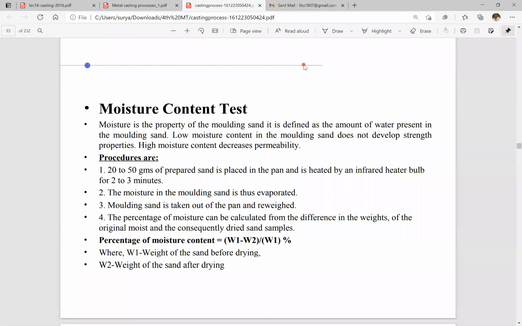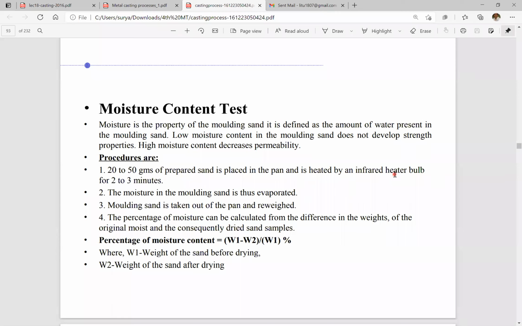So you have to choose sand that doesn't have too low or too high an amount of moisture. What are the procedures involved in the moisture content test? First, 20 grams to 50 grams of prepared sand is placed in a pan, the cooking pan, and is heated by an infrared heater.